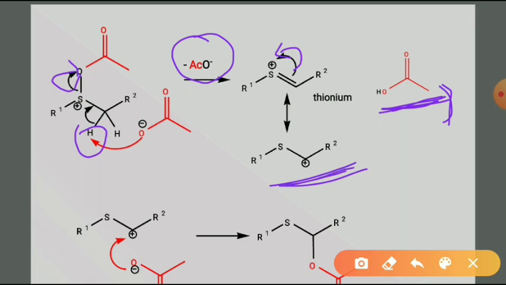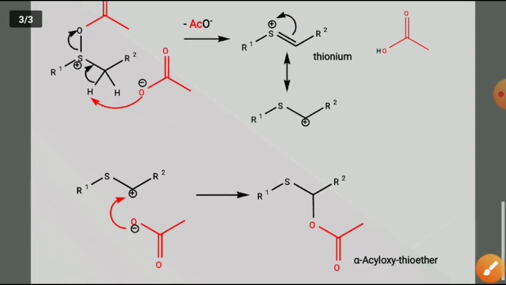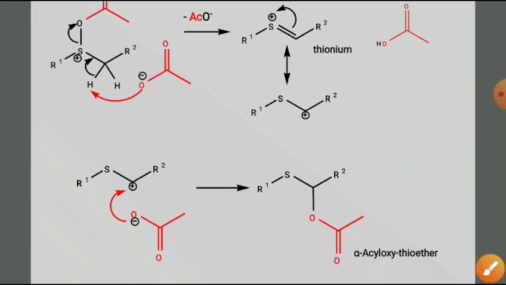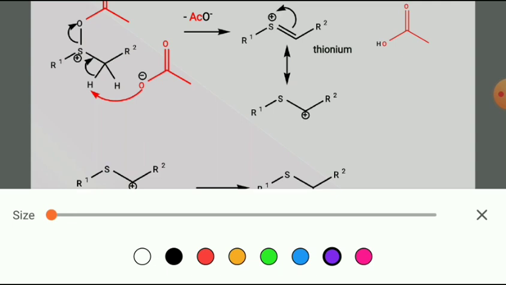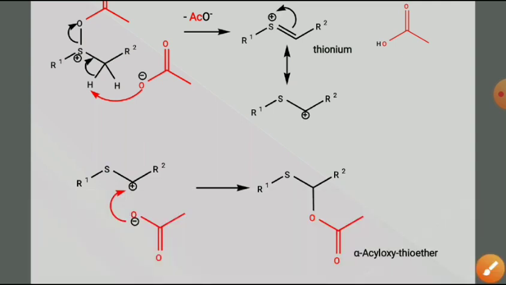by forming such a type of carbocation. Now this carbocation undergoes attack by the acetate group. This acetate group attacks this carbocation to form the alpha-acyloxythioether. So this is the overall mechanism of the Pummerer rearrangement reaction.